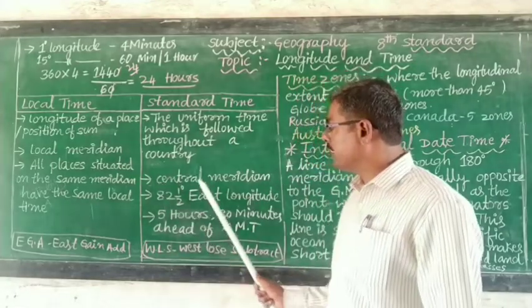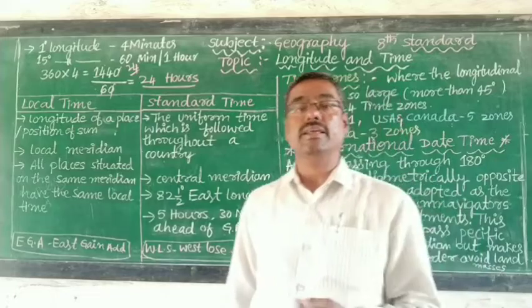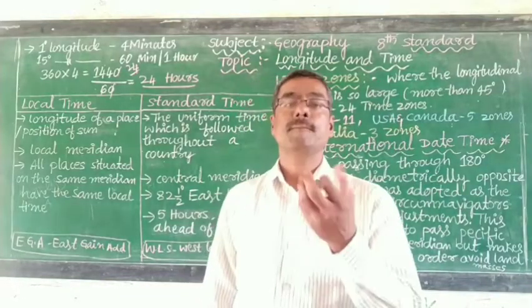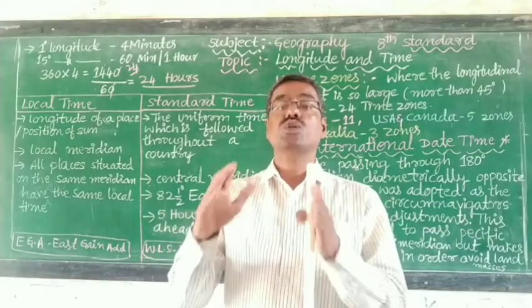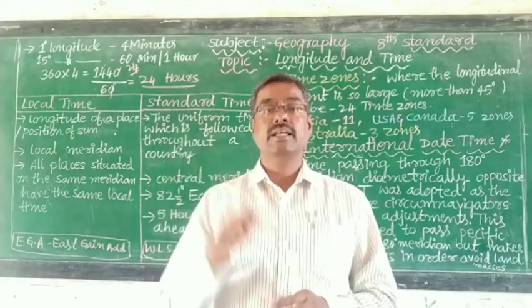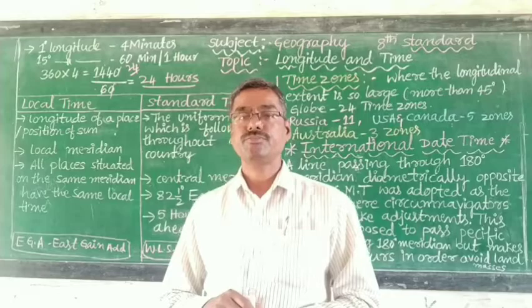Standard time is based on the central meridian, or the meridian where the most important city is located.